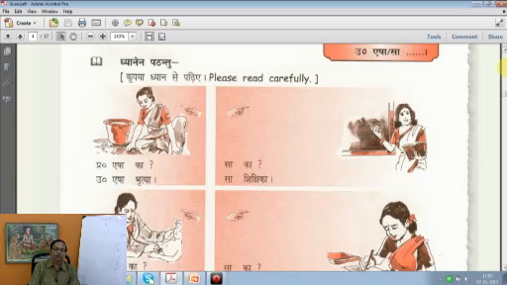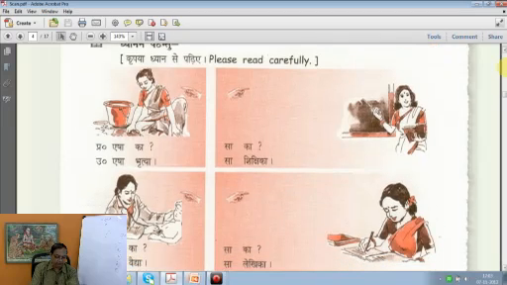Ka is changed now. From Kaha, we have come to Ka. Like on the board we have said Kaha, Ka, Kim. So, we are seeing feminine here. Sa ka, who is she? Sa ka, these two words mean only who, he, she. The answer is Sa, she, Sikshika, she is a teacher.